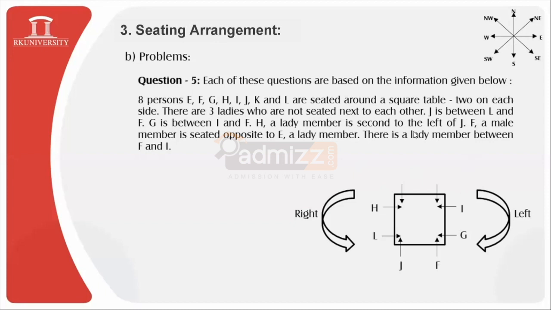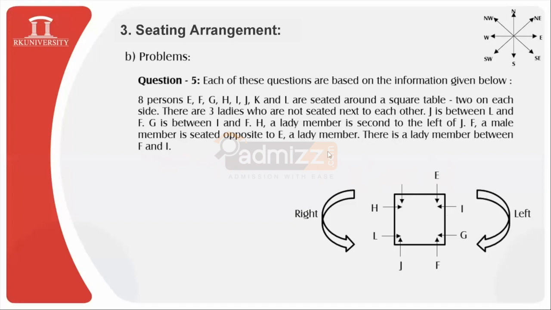So F is a male member seated opposite to E. F is located over here, so opposite to F, we have E over here. And then, there is a lady member between F and I. We can find that this lady member is G over here. But we'll try to finish it off with the pattern first.